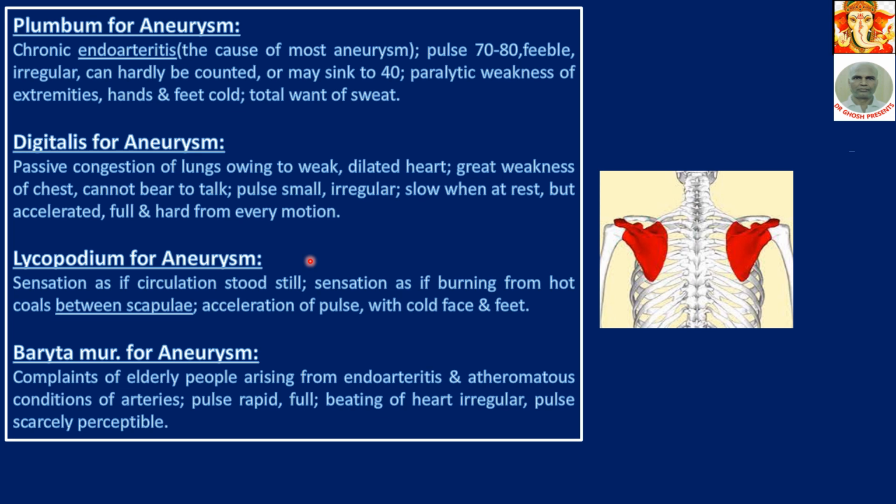Plumbum for aneurysm. Chronic endocarditis. The cause of most aneurysm is endarteritis. Endarteritis means the inner lining of the artery is inflamed, the innermost layer. Pulse 70 to 80, feeble, irregular, can hardly be counted, or may sink to 40. Paralytic weakness of the extremities, hands and feet cold, total want of sweat.